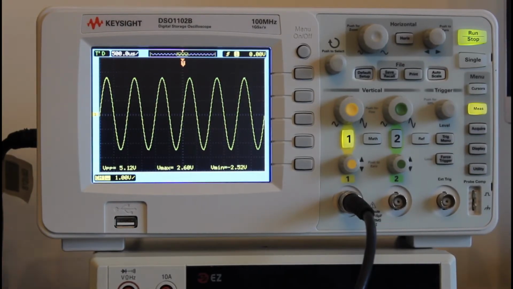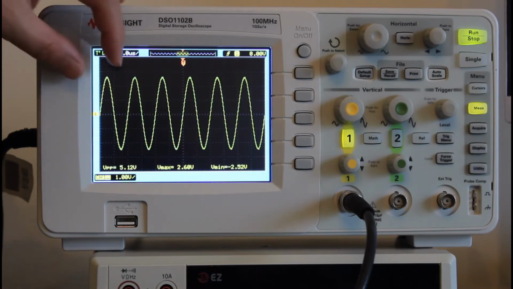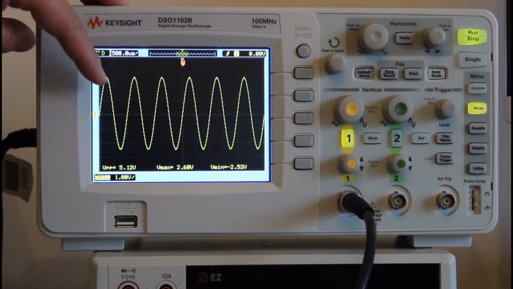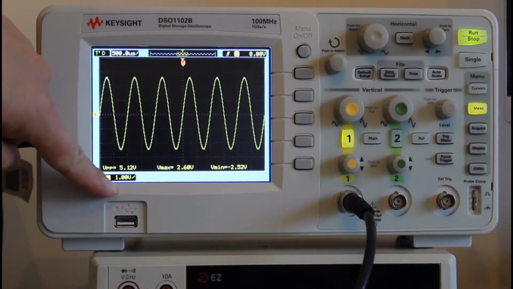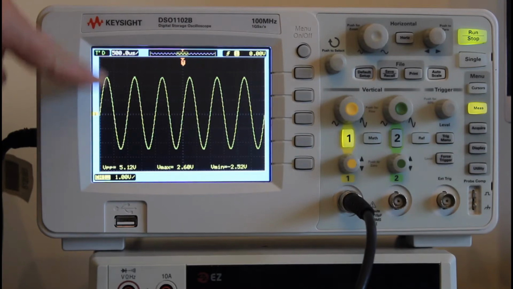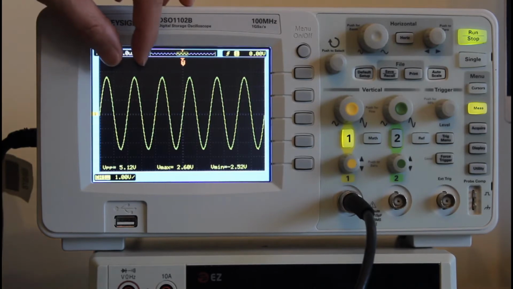In the previous video, we showed how to use the oscilloscope to collect the waveform output from the function generator, and how to read the scales, the vertical scale and horizontal scale on the oscilloscope, by reading the divisions. For example, here is 1 volt per division for the vertical axis, and 0.5 millisecond, 500 microseconds per division for the horizontal scale.